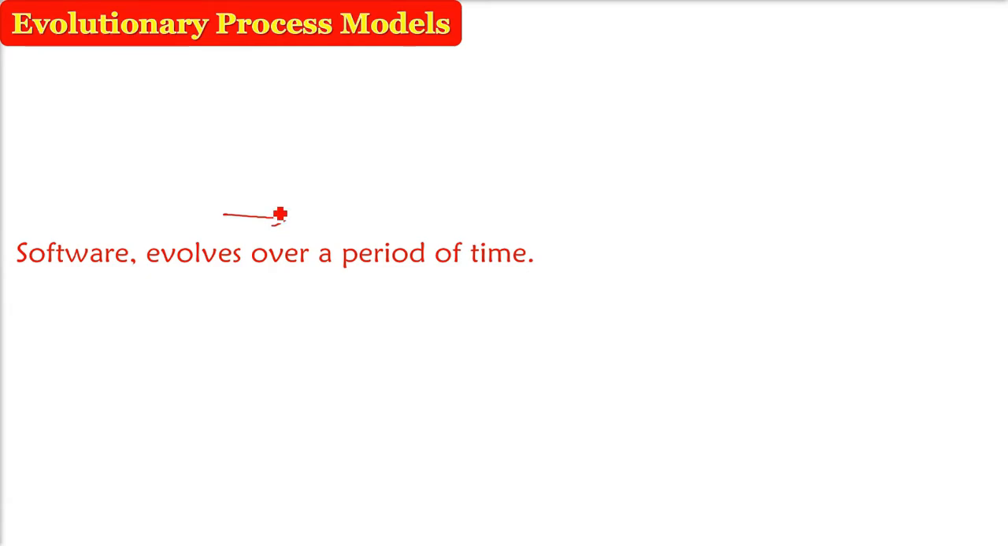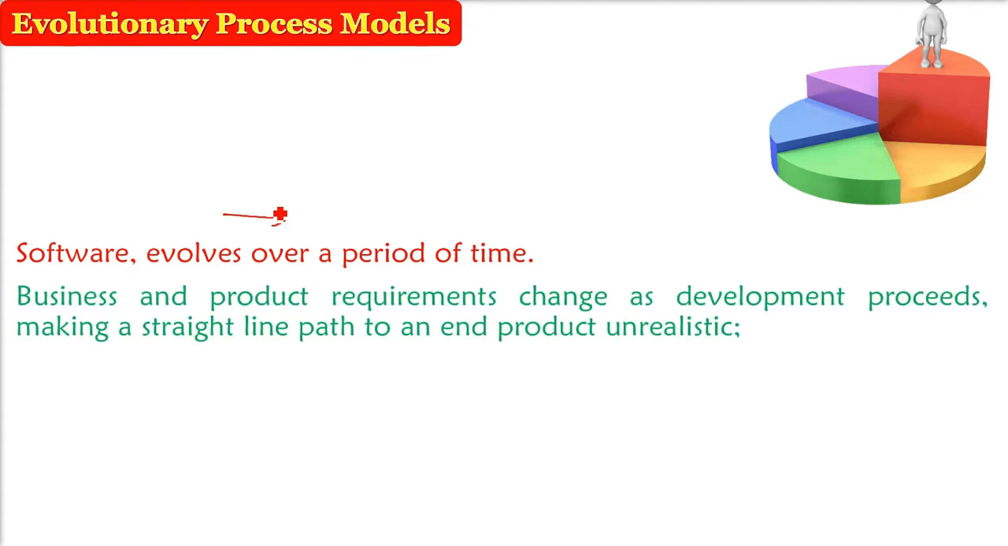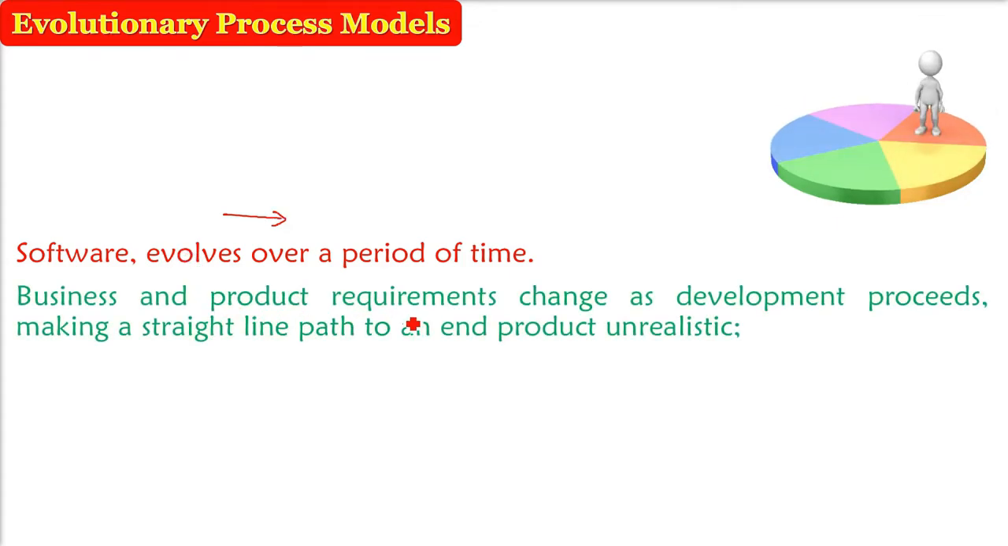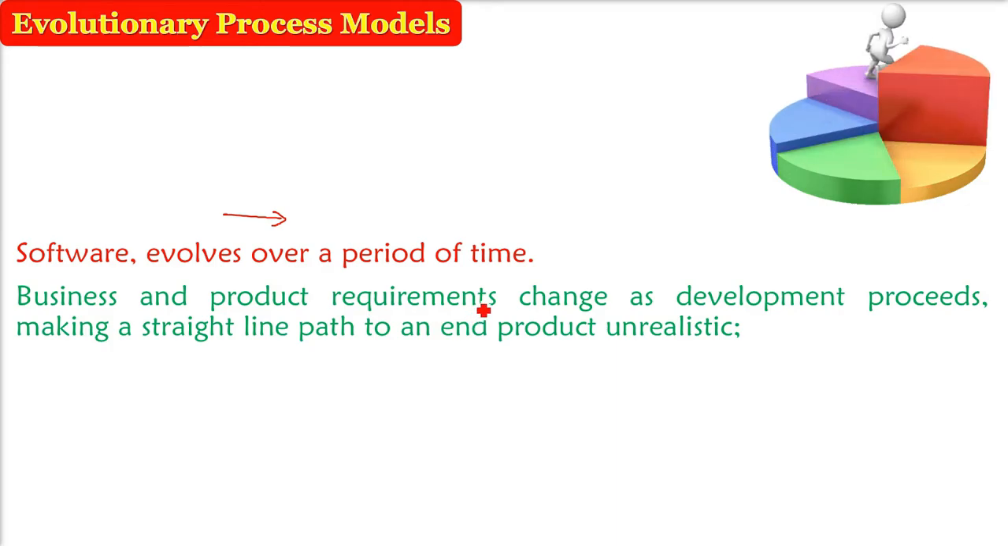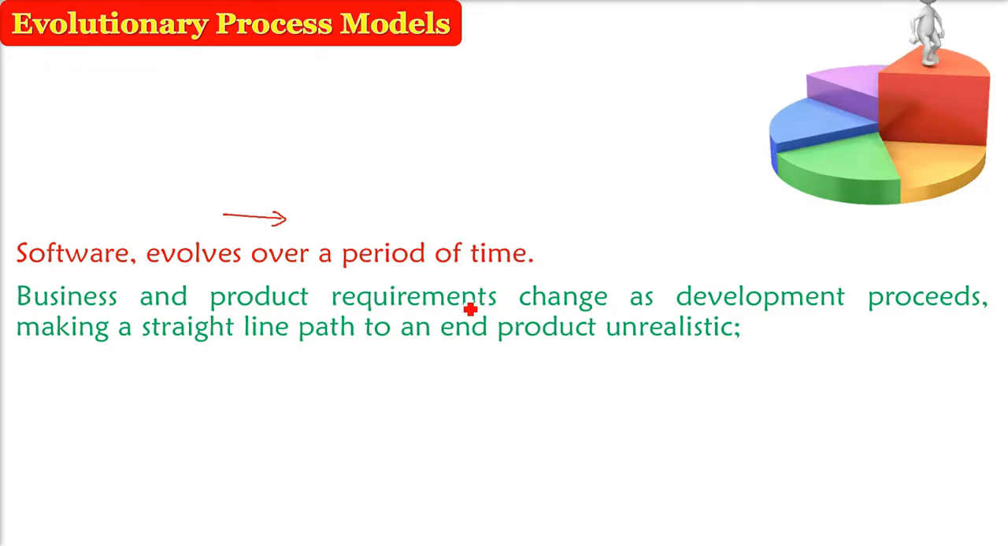Evolutionary or evolution means going from or changing from certain initial being. For example, human being. We have evolved from, say, monkeys. Similarly, software also evolves over a period of time. Today's business and product requirement, they are ever changing. There is a competition. So every business has very fast and growing needs.